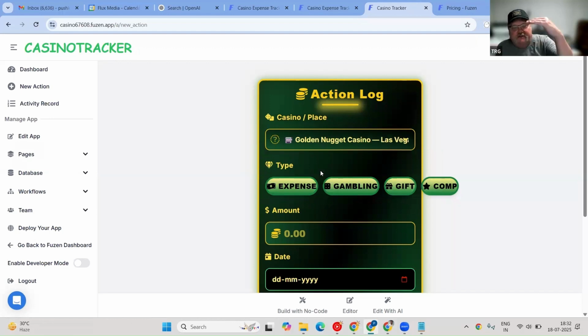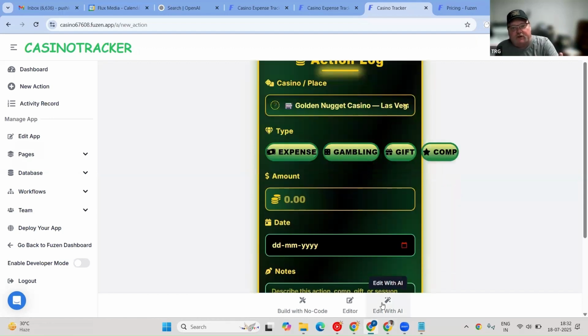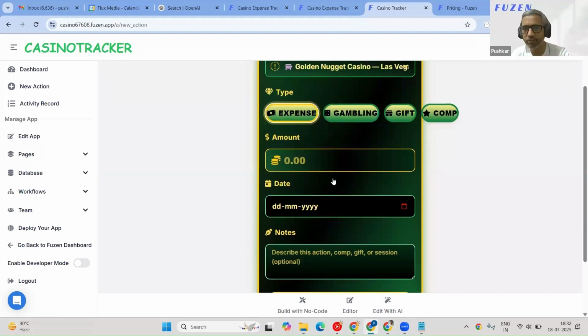I'd love to see the first drop down be the date, the second drop down be the place, and then the next drop down be the type. Okay. And then we got the amount and the note. Yeah, we're there with just a couple tweaks. Yeah, we can definitely change the sequence.